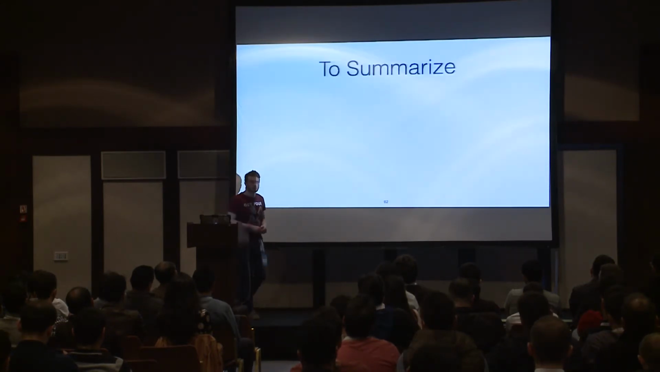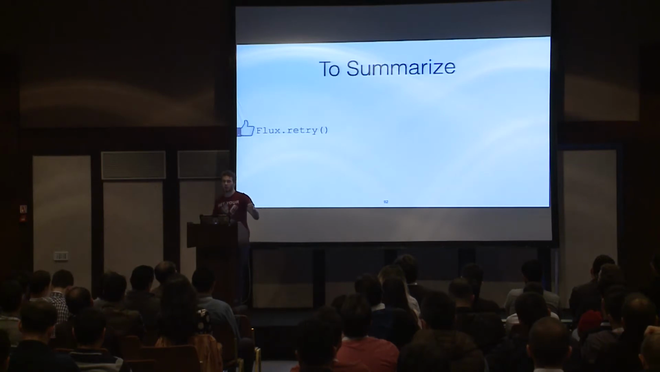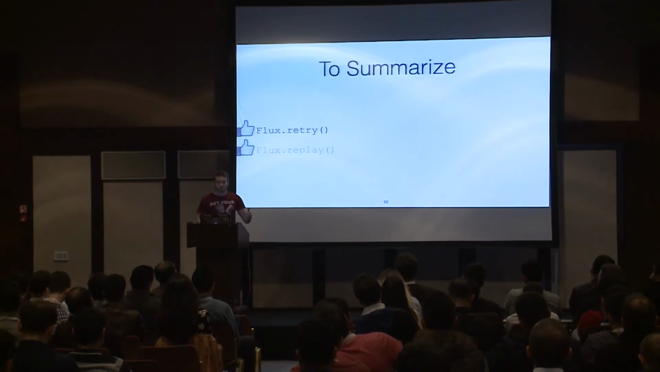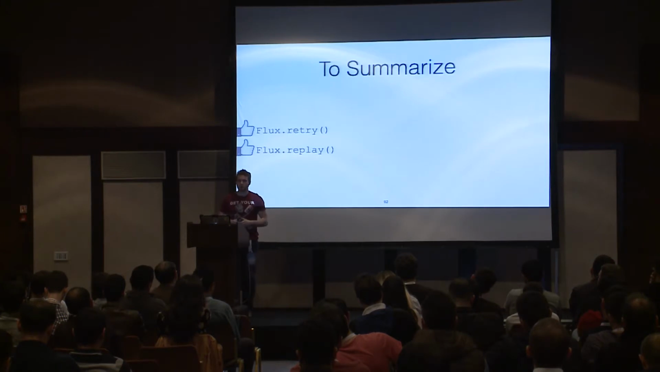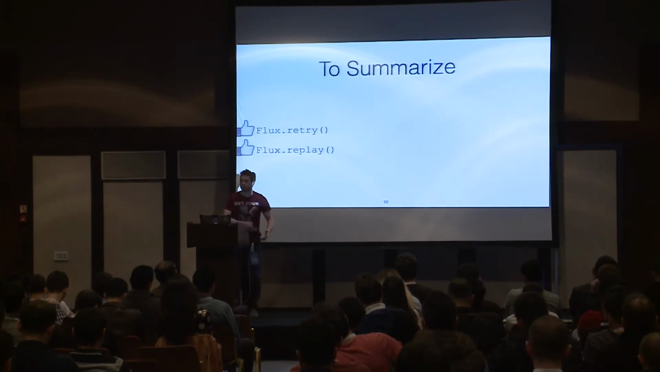Okay, what to summarize from that part again? First of all, Flux retry enables resilience in our code, which is important, which is a part of the Reactive Manifesto, which is a part of a reactive system. The second thing is Flux replay, which allows us to be responsive, caching some portion of messages, and regardless of some problem, always respond to the user.